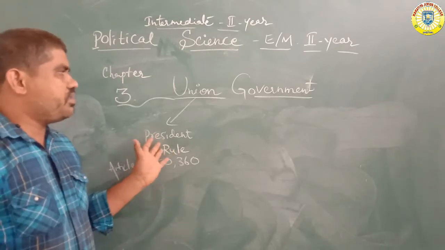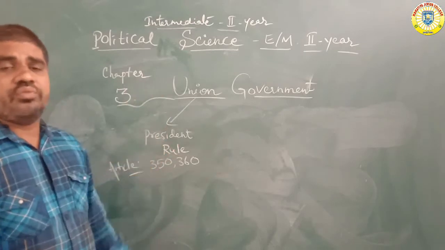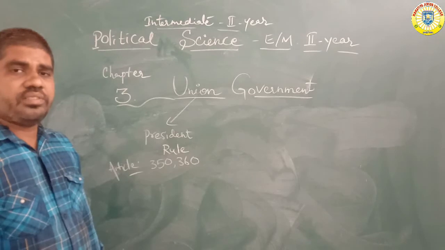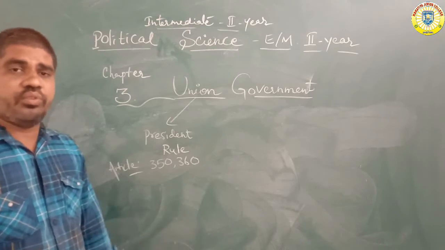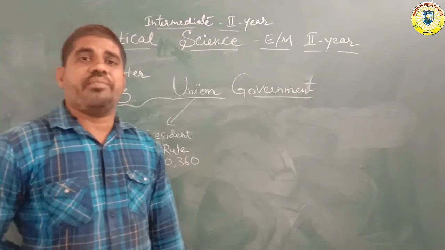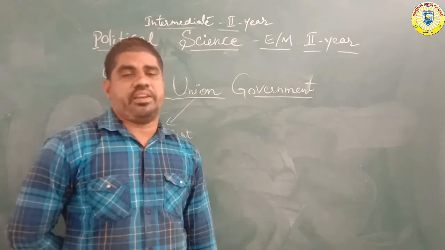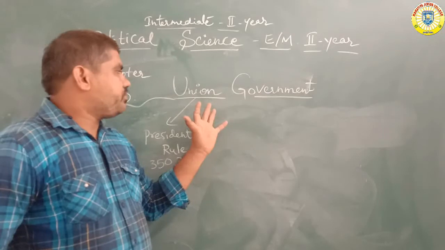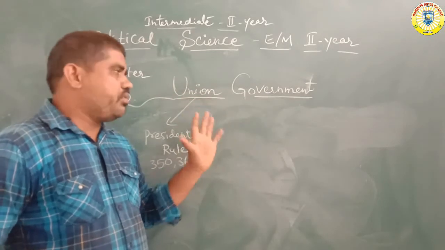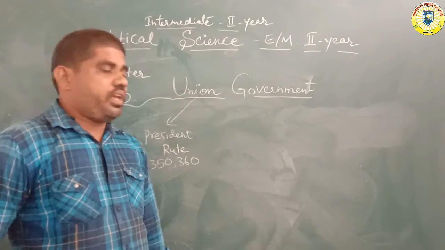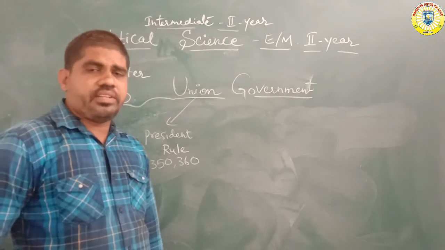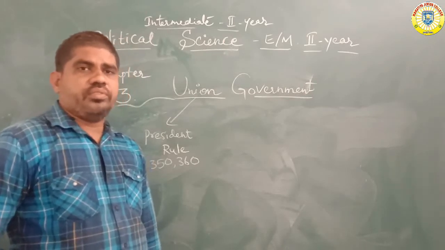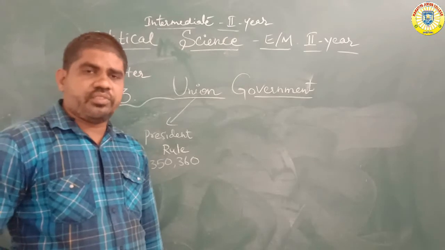So the president rule is one of the main systems of the union government. The union government means not only the prime minister and president, it also depends on the Supreme Court and cabinet plans. Students, these are the main topics of the union government. Today we covered the functions of the parliament and the Supreme Court, and I introduced the president rule.